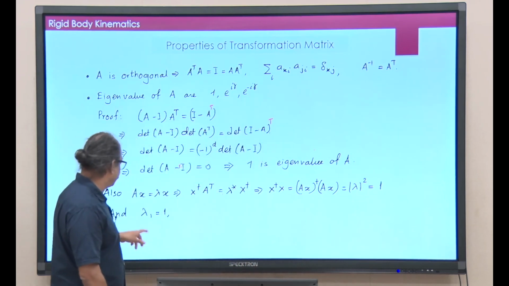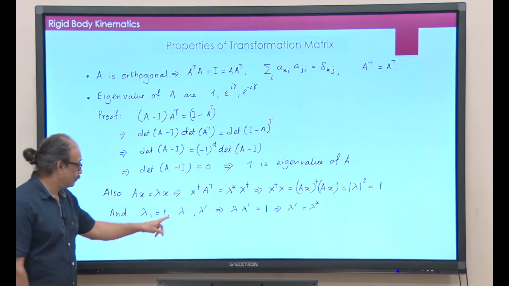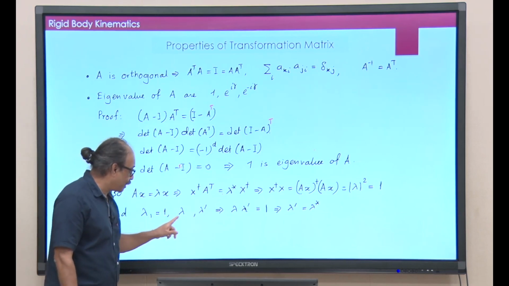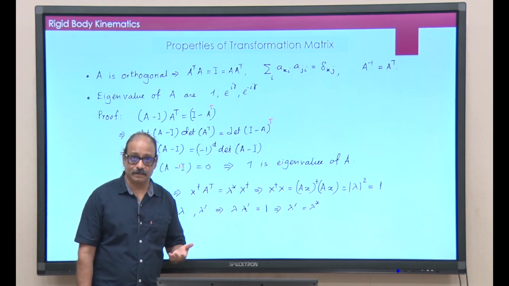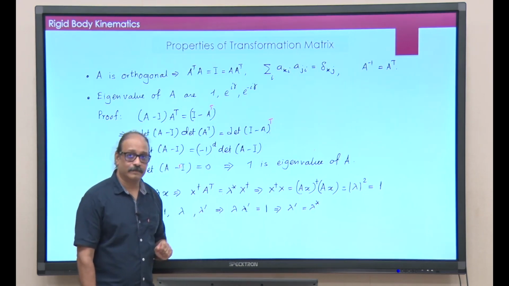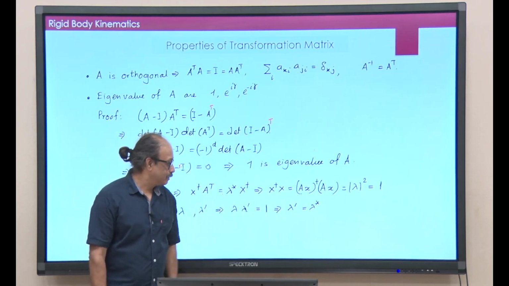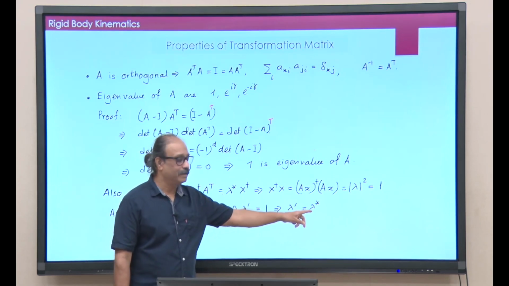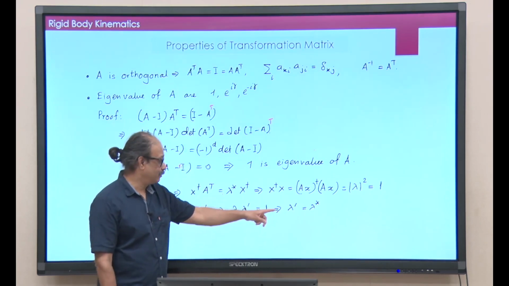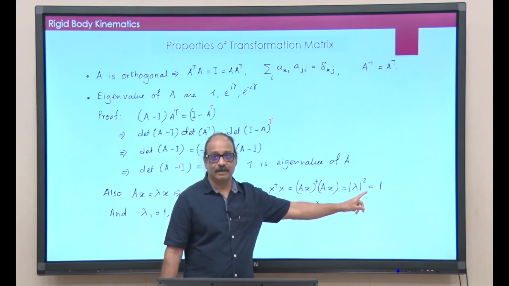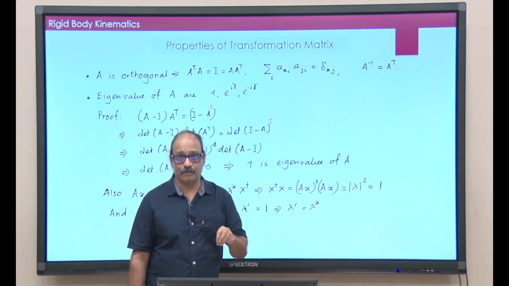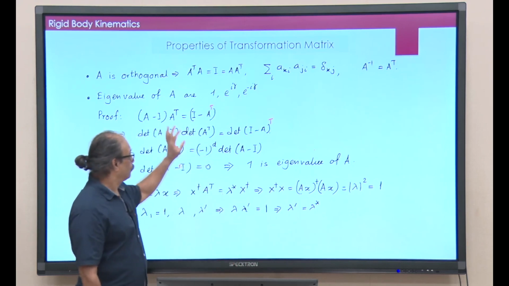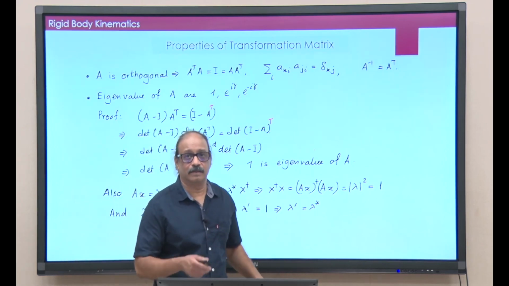So, if I have 3 eigenvalues, one of them is 1, the second one is lambda, then the product of these 3, 1, lambda, lambda prime, must be equal to the determinant of A, that is 1. Hence lambda into lambda prime must be equal to 1, and that immediately tells you that lambda prime must be equal to lambda star. Remember, these are unimodular numbers, because all eigenvalues must have absolute value equal to 1. So, this would simply become lambda prime is equal to lambda star. Do not worry about this mathematical stuff here, in case you are not introduced to it.